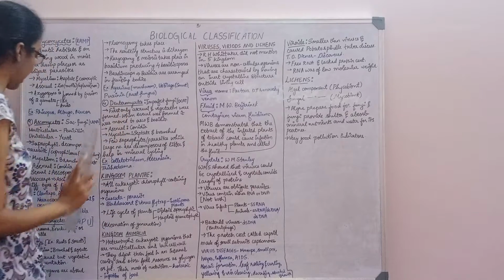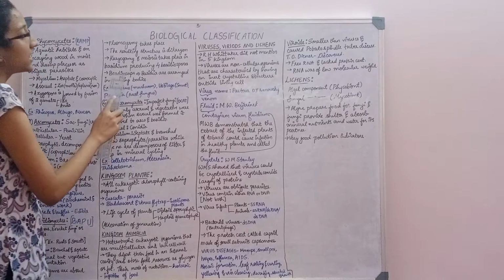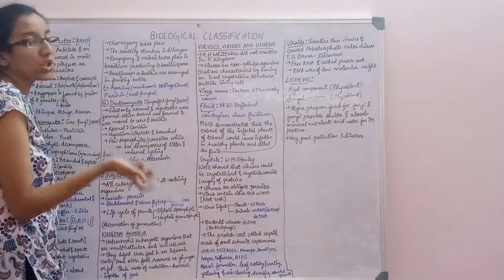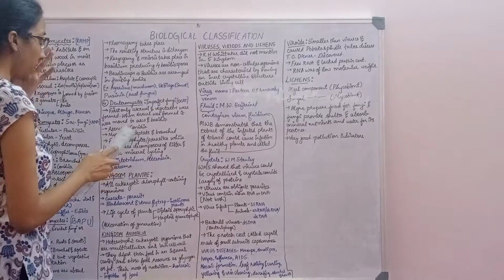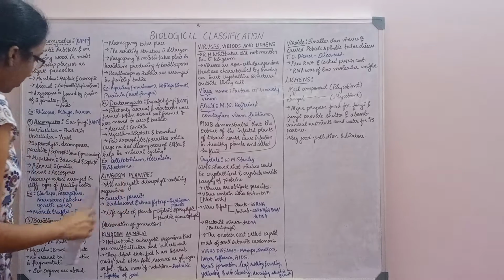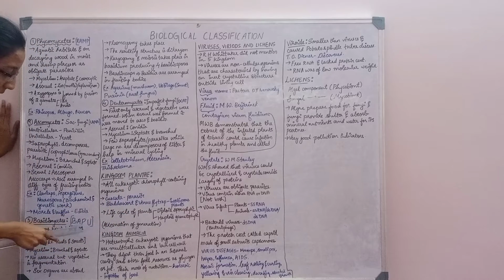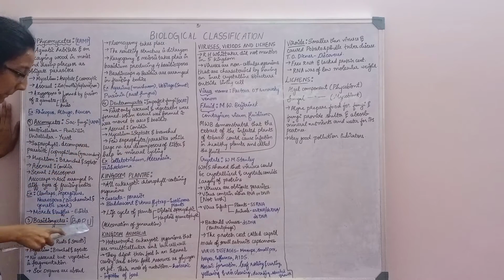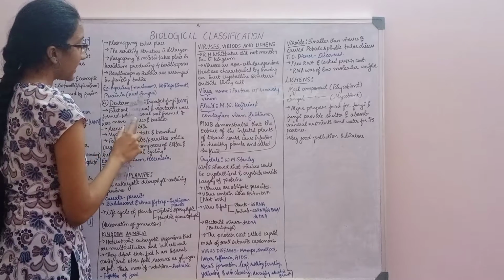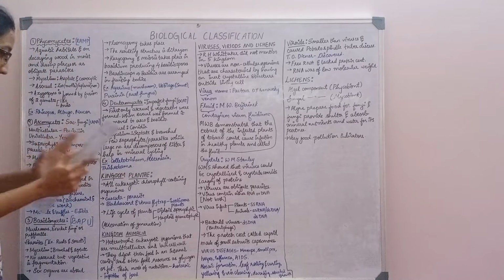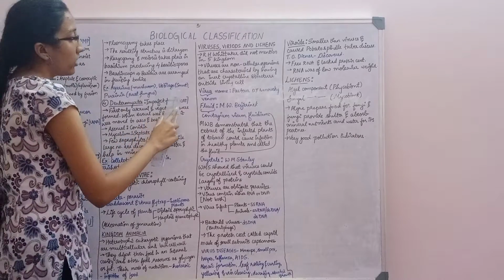Now, what are basidiocarps? As we saw with ascocarps, basidiocarps are basidia arranged in fruiting bodies. Now the examples are Agaricus, Puccinia and Ustilago. How to remember? Remember BAPU. B stands for Basidiomycetes. A stands for Agaricus, that is mushroom. P stands for Puccinia, which is rust fungus. U stands for Ustilago, that is smut.